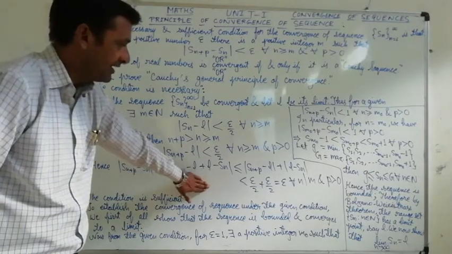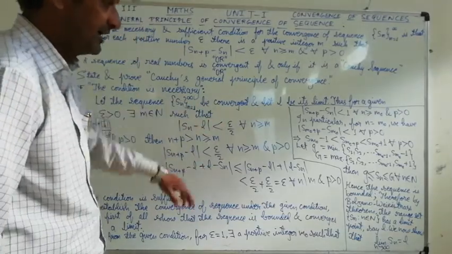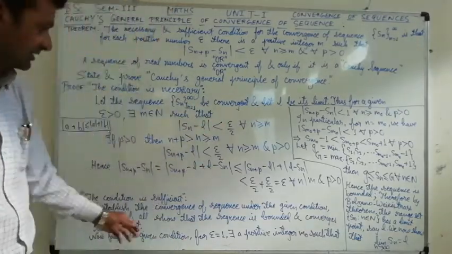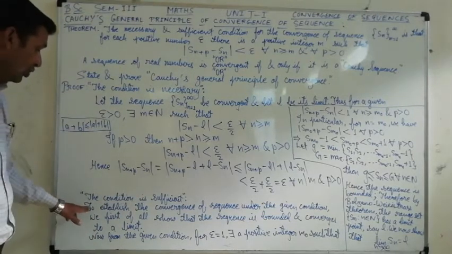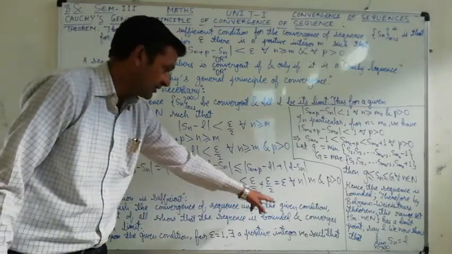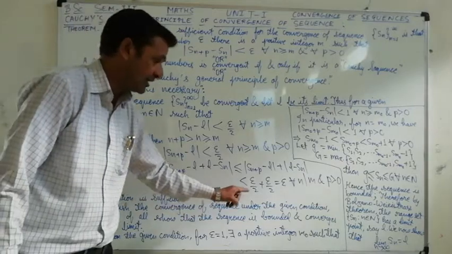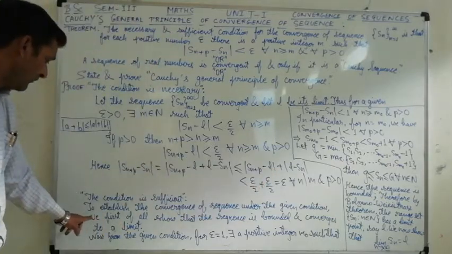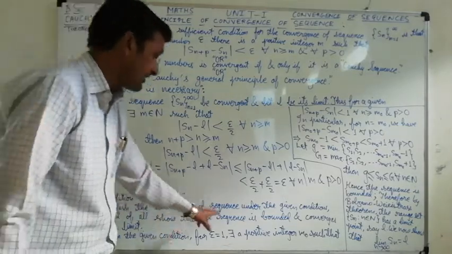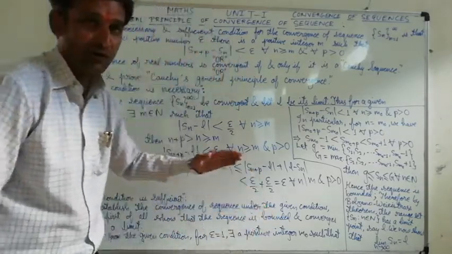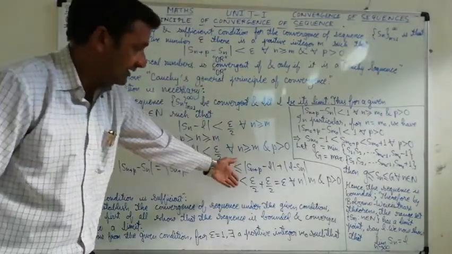This we have applied in one more theorem, which was explained in the previous lecture. The condition is sufficient, in which, to establish the convergence of a sequence under the given conditions, first of all we have to show that the sequence is bounded. What we have to show is that the sequence is bounded. Here we have considered it bounded, and then written this.